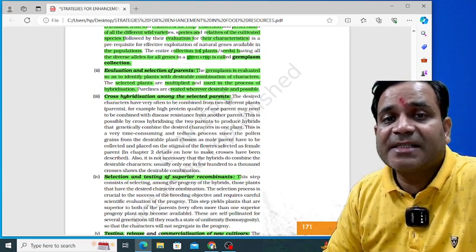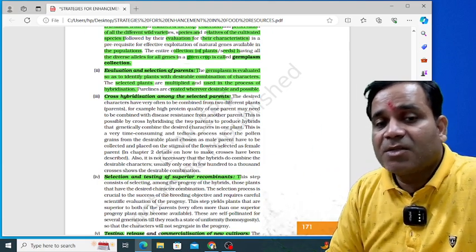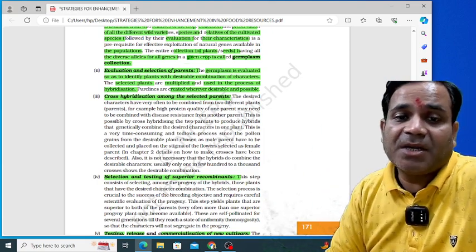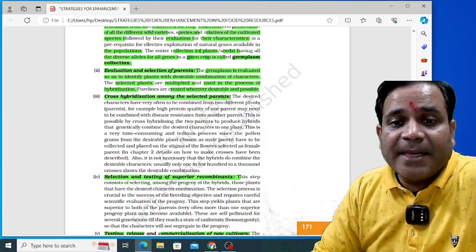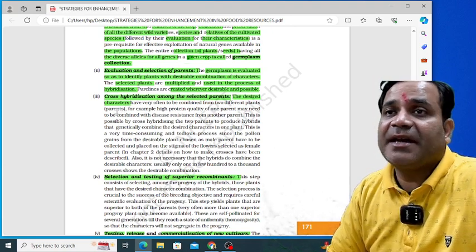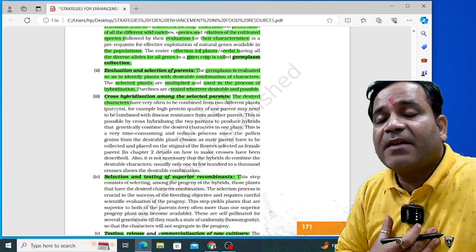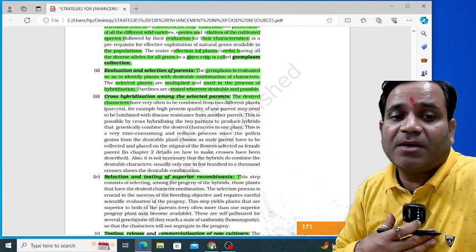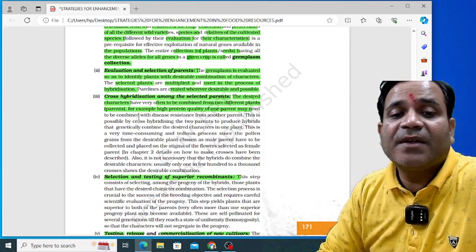So this one is the method: cross hybridization among the selected parents. Let's see how this occurs. The desired characters, the characters which we need, have very often to be combined from two different plants.